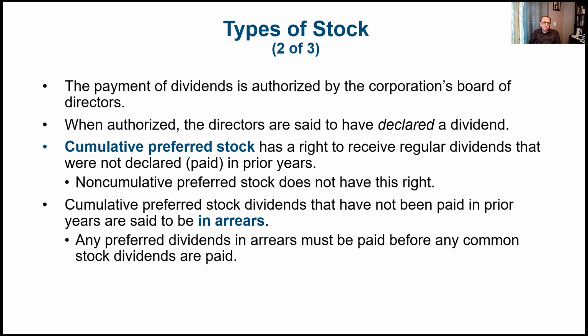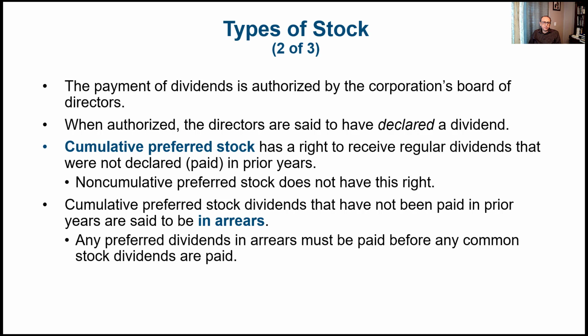Cumulative preferred stock has a right to receive regular dividends that were not declared or paid in prior years. So in other words, let's say the corporation decided not to distribute any dividends this year. So the preferred stockholders and the common stockholders would not receive any dividends in this case. But the following year, the company decided to declare, let's say, $10,000 of dividends.